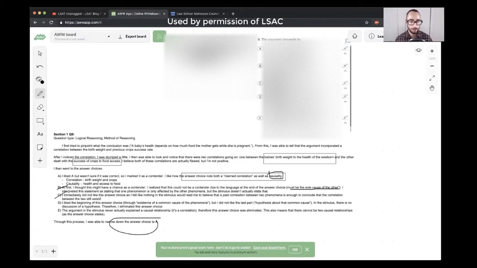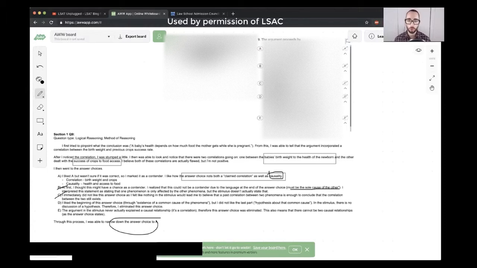D, liked the beginning, but not the last part. There's no discussion about hypothesis. So looking at D, records concerning two phenomena. Yes, we have that. A common cause. First off, a common cause would be a third thing going on. That's like what I was saying about maybe peacetime. The absence of war could lead to both crop success and babies being healthy or babies with higher birth weights.